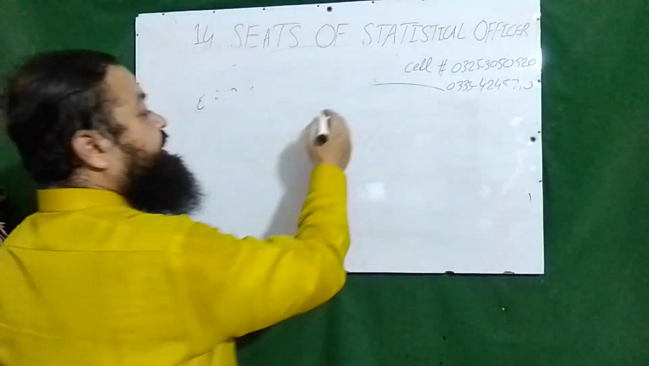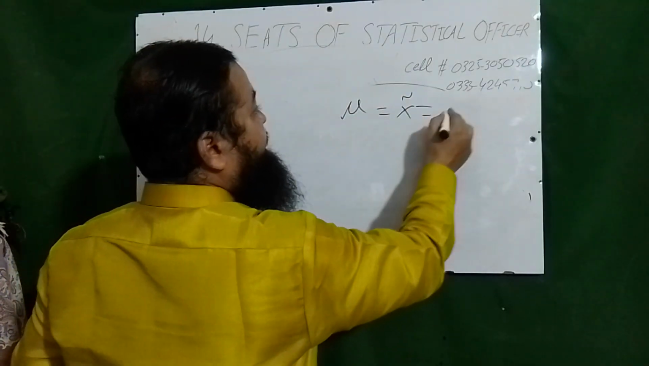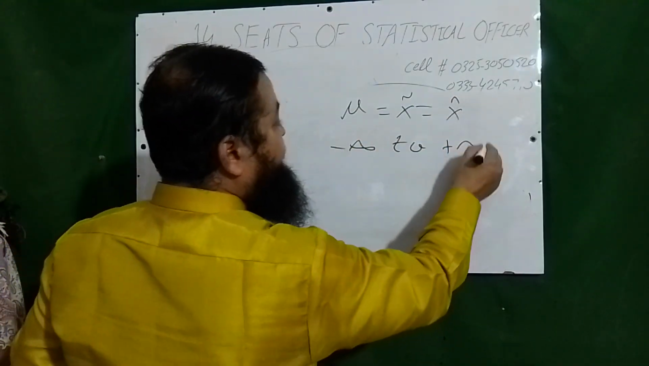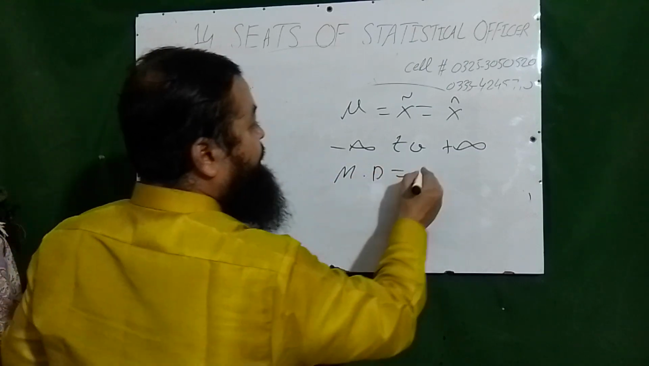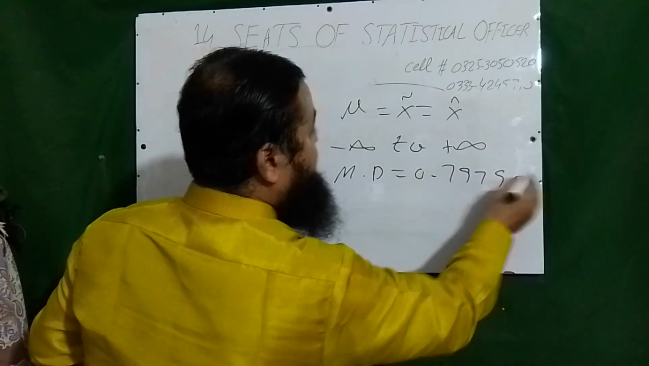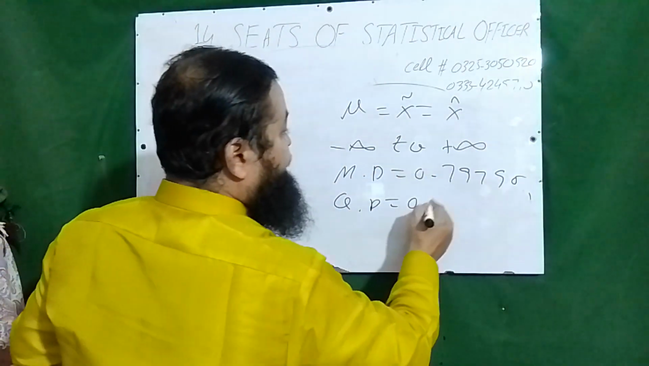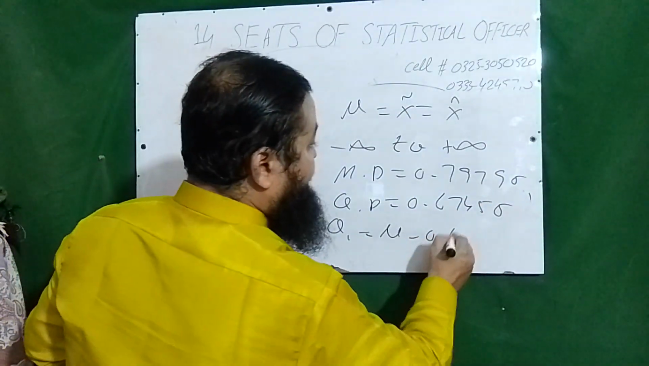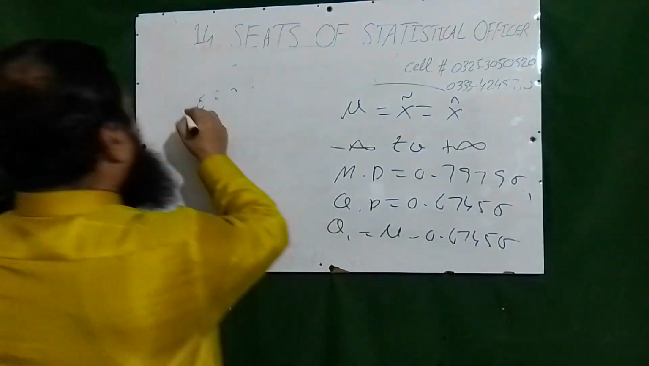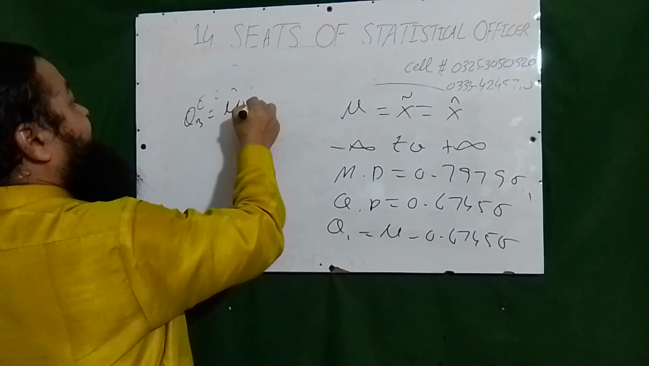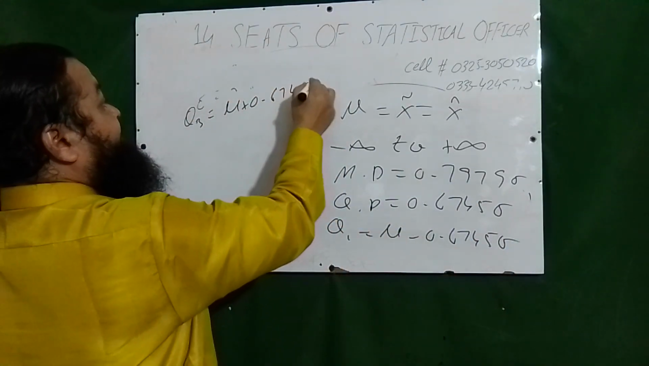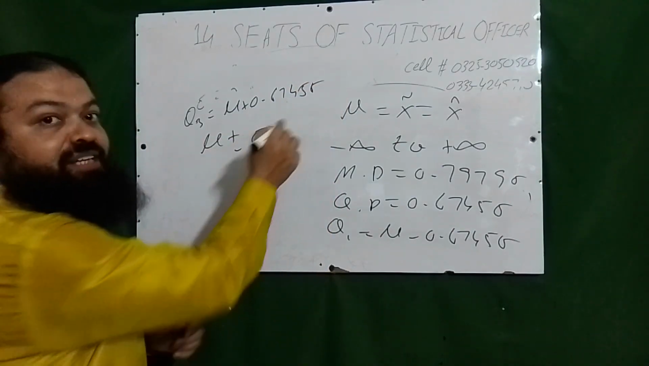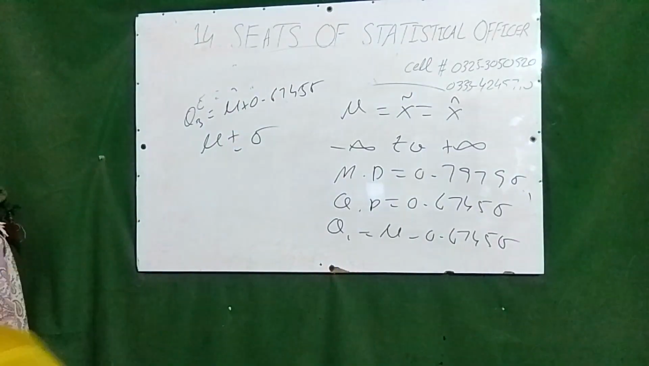Then the normal distribution. In normal, mean is equal to median is equal to mode. Normal takes the range minus infinity to plus infinity, and mean deviation will be equal to 0.7979 sigma. Quartile deviation will be equal to 0.6745 sigma. Q1 will be equal to mu minus 0.6745 sigma. Q3 will be equal to mu plus 0.6745 sigma, and the points of inflection are mu plus minus sigma. Very, very important questions.